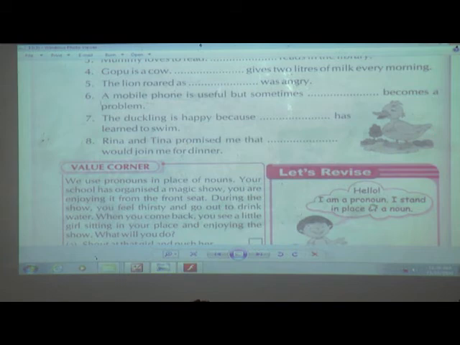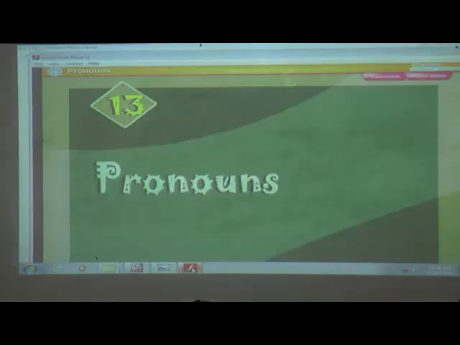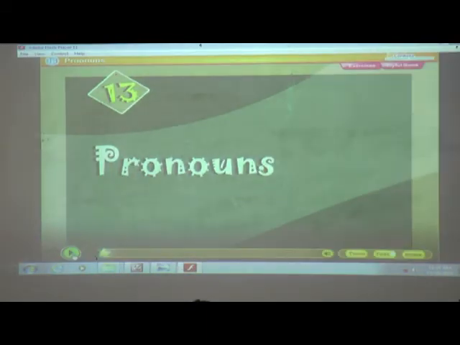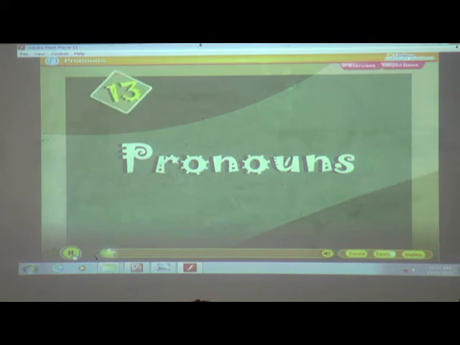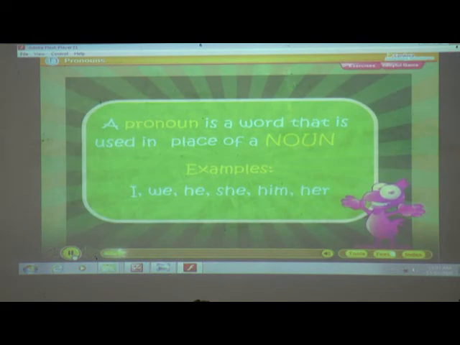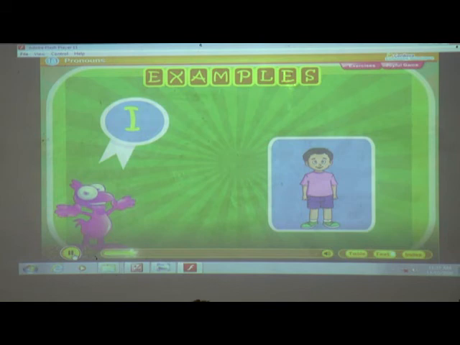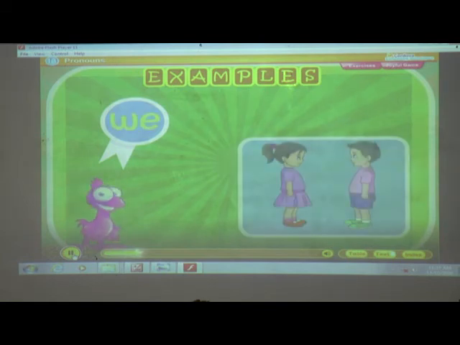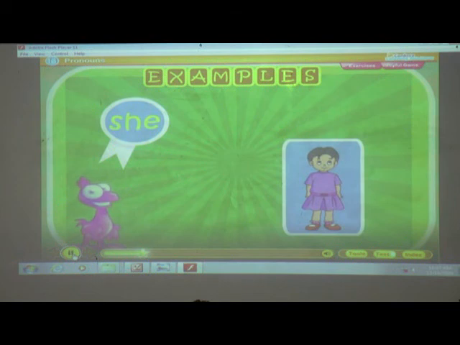Hello, I am a pronoun. I stand in the place of noun. We are replacing the noun with the pronoun. Now we'll see the animated part of this. Chapter 13. Pronouns. A pronoun is a word that is used in the place of a noun. Examples: I, we, he, she, him, her.